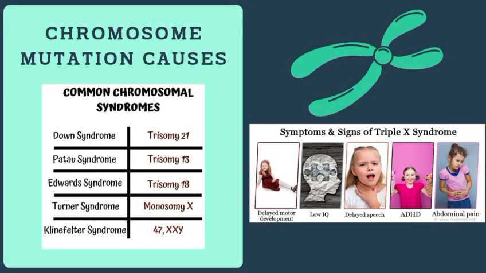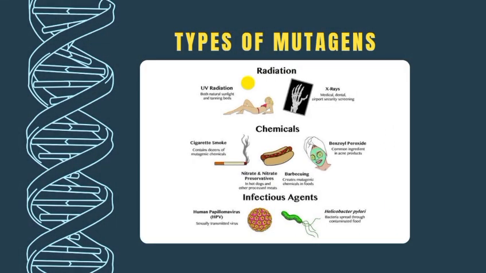The next slide is chromosome mutation causes. Common chromosomal syndromes are Down syndrome, with trisomy 21, Patau syndrome, with trisomy 13, Edwards syndrome, with trisomy 18, Turner syndrome, with monosomy X, and Klinefelter syndrome, with 47 XXY. The DNA mutation causes include initiation, promotion, and progression. The next slide is the types of mutagens: radiation, chemicals, and infectious agents.